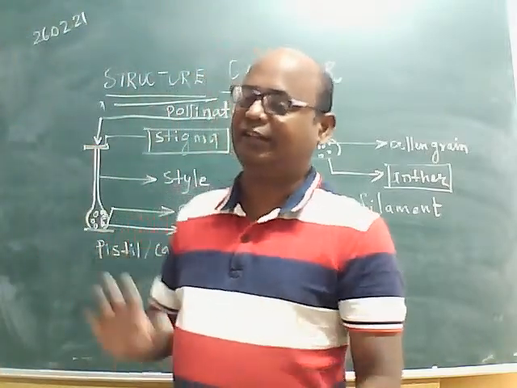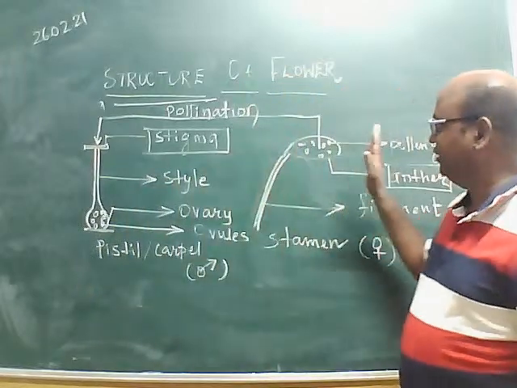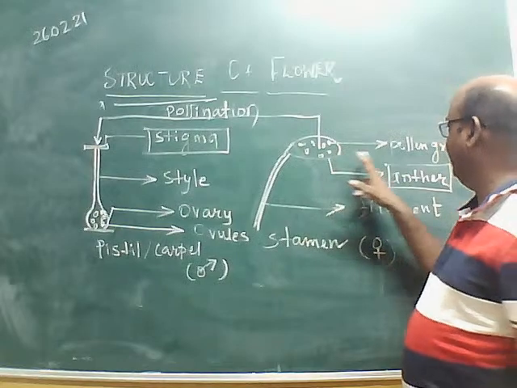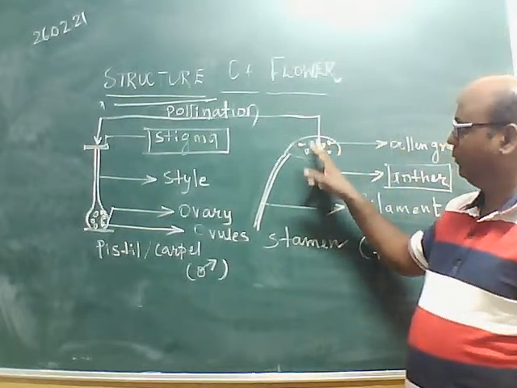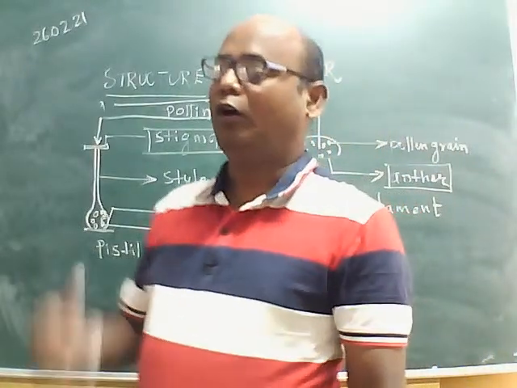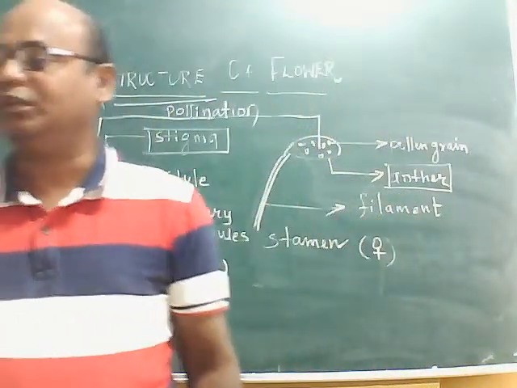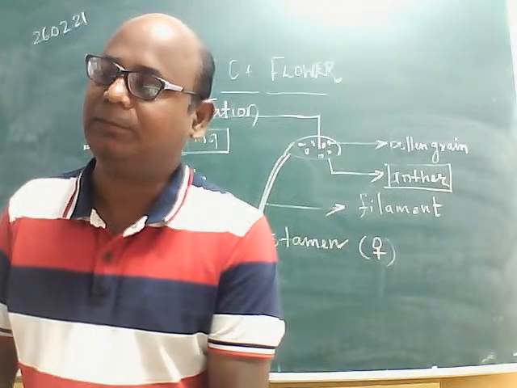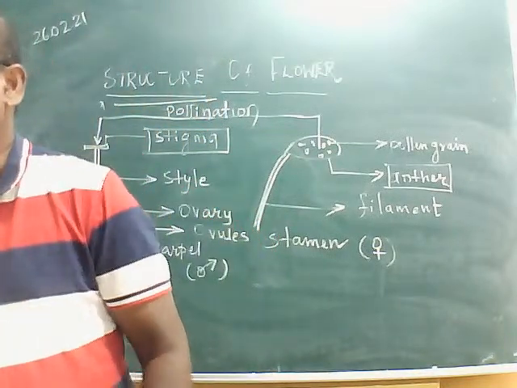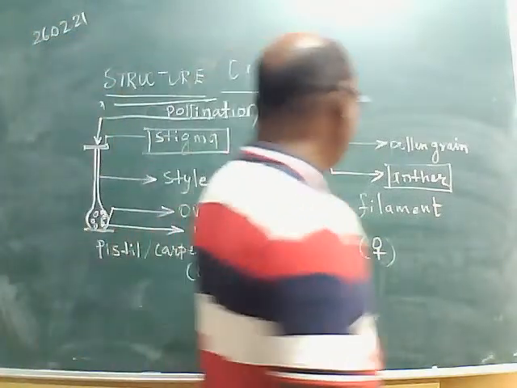In the same manner, some agents of pollination carry the pollen grain from the anther to the stigma of the same flower or another flower on another plant of the same species. That is known as pollination.